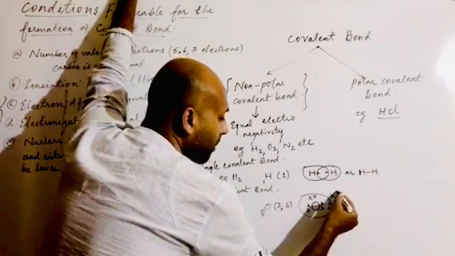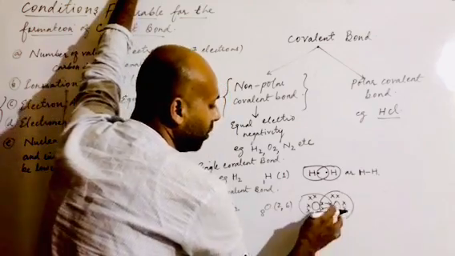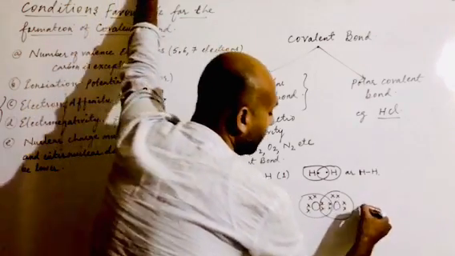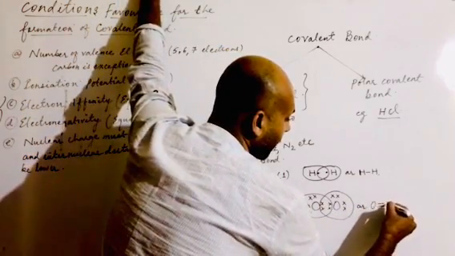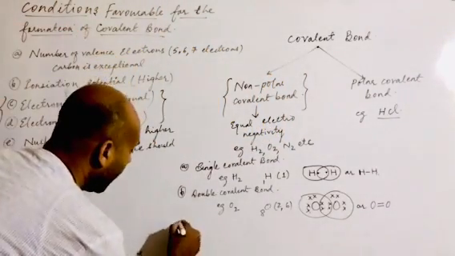Here how many pairs of electrons are being shared? 2 pairs of electrons are being shared. So that's why we call it a what? Tell me. Double covalent bond. And in case of oxygen, we write a double bond. So this is an example of a double covalent bond. The third category is what?